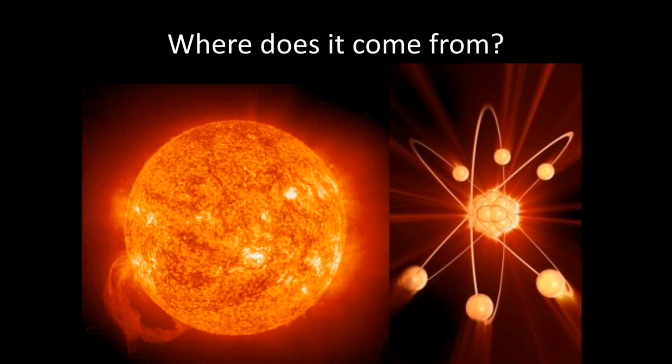Hopefully you are thinking about the plants that fossil fuels are formed from. Those plants stored energy from the sun in the form of chemical energy that was eventually transformed into fossil fuels. What about wind energy? How does it come from the sun? I hope you were thinking about wind currents. Wind currents are driven by uneven heating of the earth, and the earth is heated by the sun.